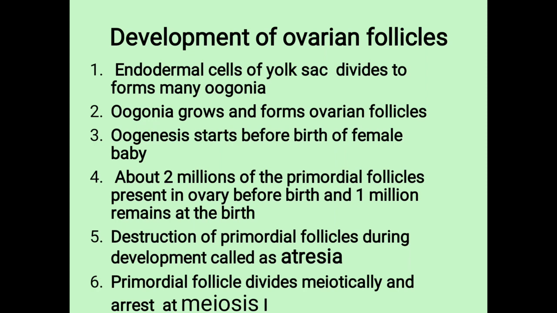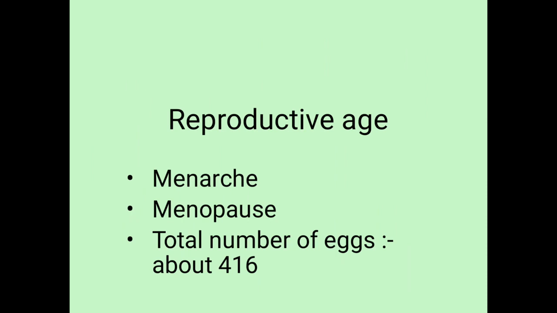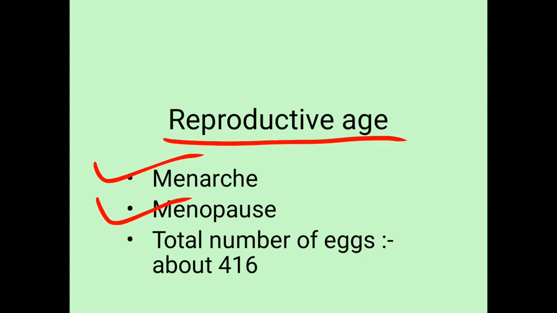During each menstrual cycle, a single primordial follicle starts growing to form a Graafian follicle, alternately from the right or left ovary. The first menstrual cycle is called menarche. What is menarche? Menarche is the first menstrual cycle. It starts at the age of 13 years, and the last menstrual cycle is called menopause. It occurs at the age of 45 to 55 years. The period between menarche and menopause is called the reproductive age of the female's life. So it is approximately 32 years.